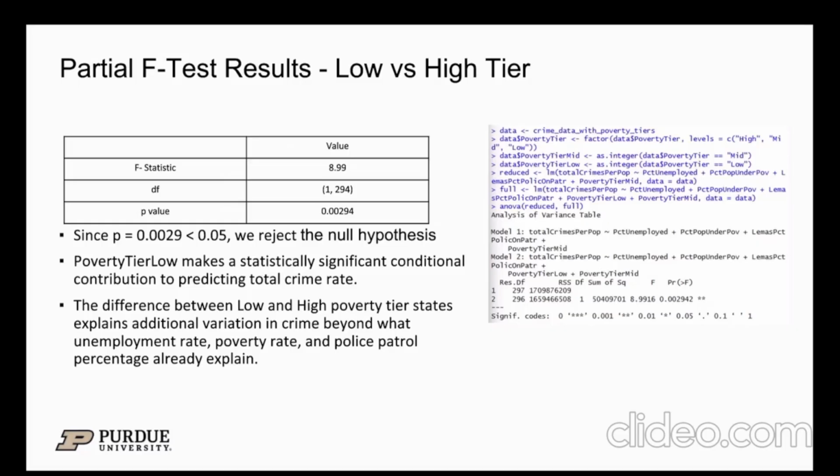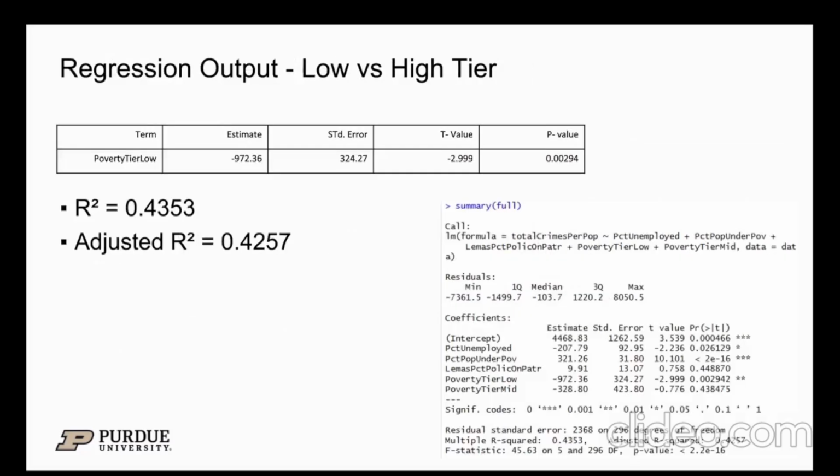Our partial F-test results for low versus high tier is our F statistic is 8.99, our degrees of freedom is 1 and 294, and our p-value is 0.00294. Since our p-value is less than 0.05, we reject the null hypothesis. The poverty tier low makes a statistically significant conditional contribution to predicting total crime rate. The difference between low and high poverty tier states explains additional variation in crime beyond what unemployment rate, poverty rate, and police patrol percentage already explain.